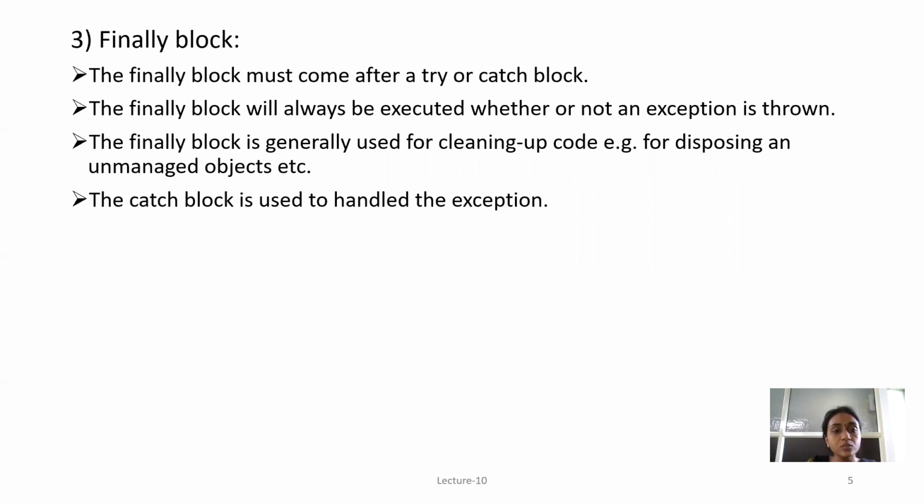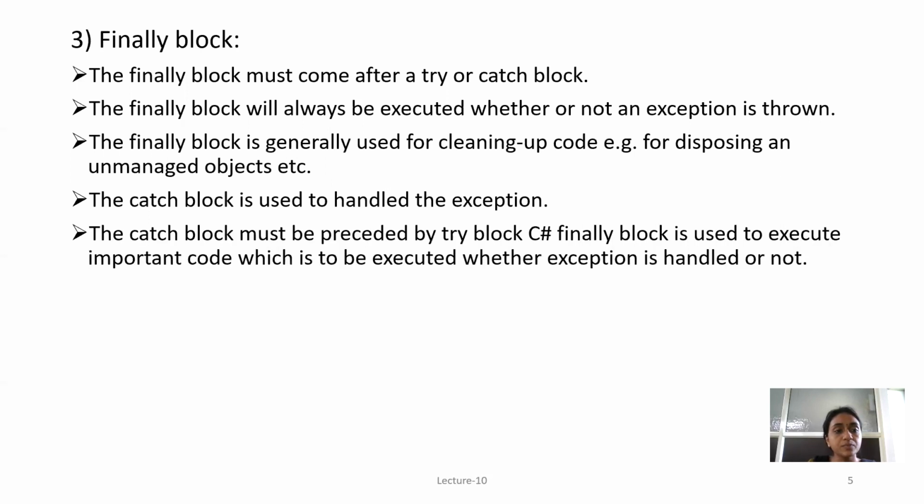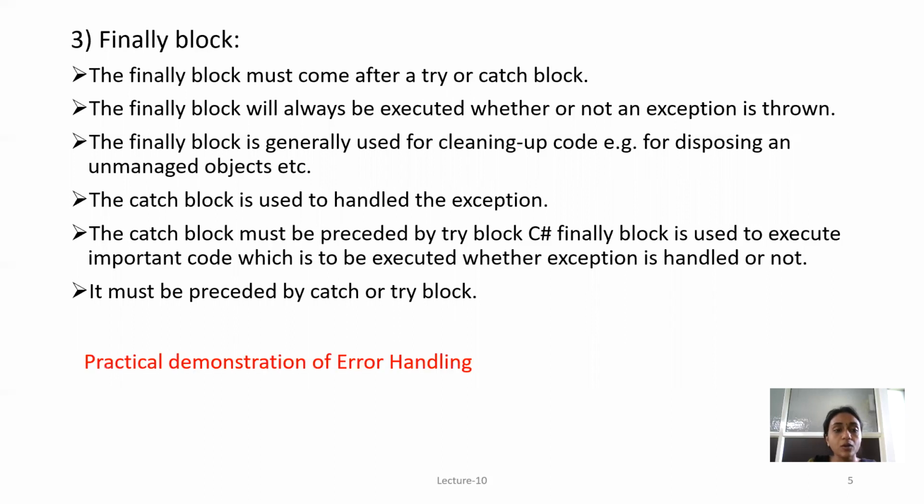The catch block is used to handle the exception. The catch block must be preceded by a try block. The C# finally block is used to execute important code which is to be executed whether the exception is handled or not. It must be preceded by a catch or try block.